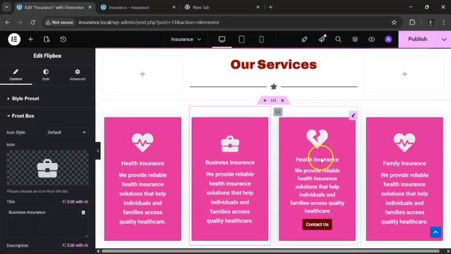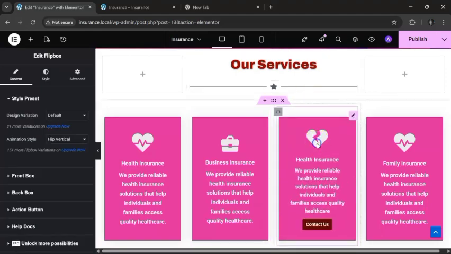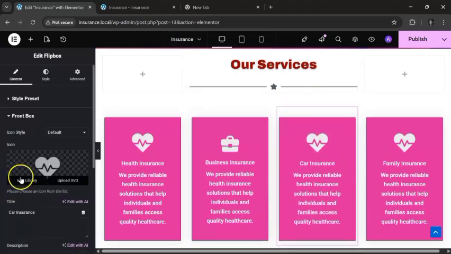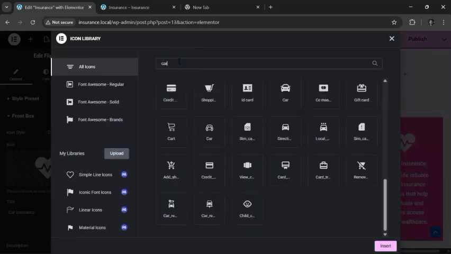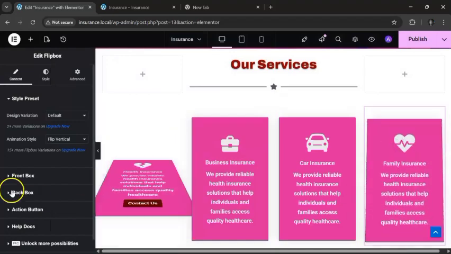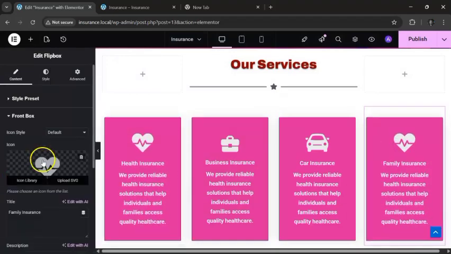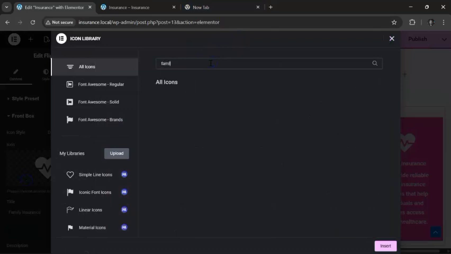This should be car insurance. You can just come on here and go for the car. Something car related, to be honest. Car insurance. I think this makes sense. I just insert, and the last one is family. Family insurance. So just pick hashtag family.